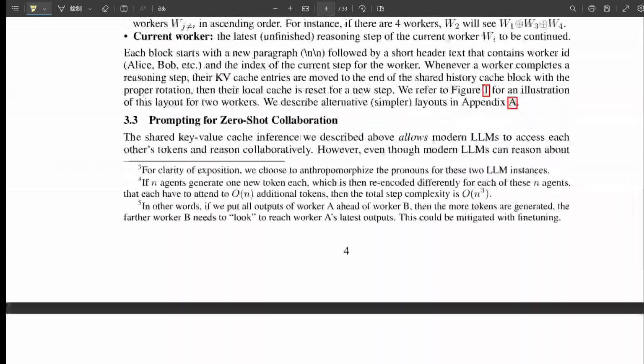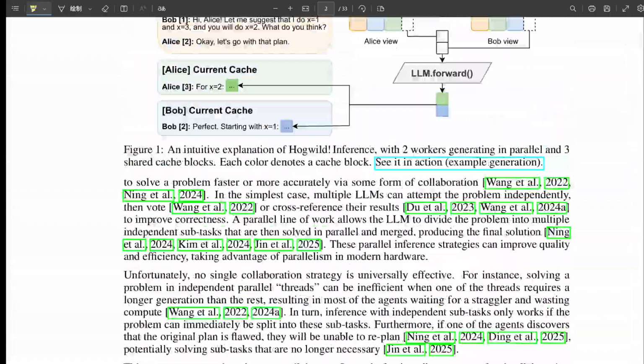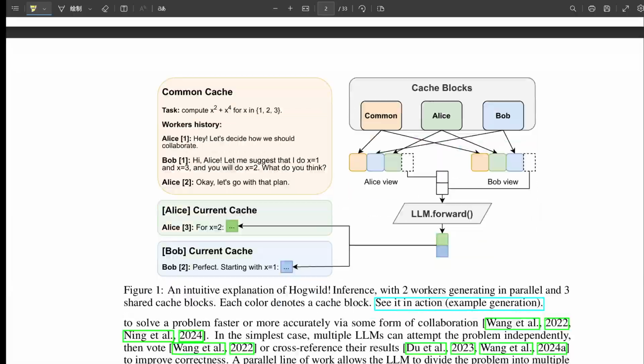How did it actually perform in their experiments? Did the models collaborate? Did it speed things up? The results are pretty compelling. First off, they observed that modern reasoning models, they tested Llama variants, Mixtral, etc., can effectively use this shared cache to collaborate without any special training. And what did that collaboration look like? What kinds of behaviors did they see? They saw models doing things like formulating plans together, adapting those plans when one worker found something new, even pointing out errors in another worker's reasoning. Wow. And using each other's intermediate results, and importantly, detecting and avoiding redundant work, especially spurred by that intervention prompt.